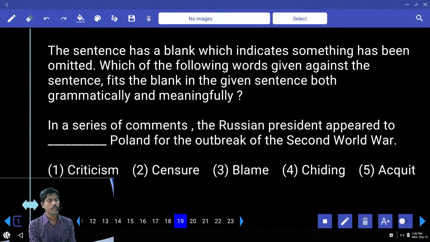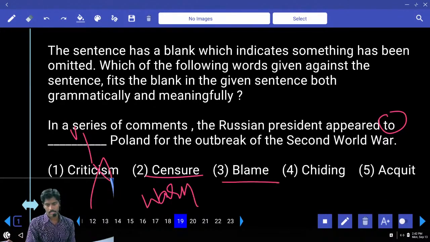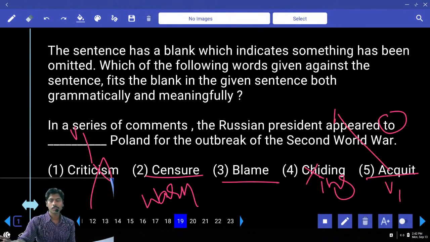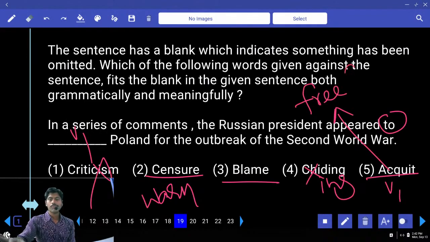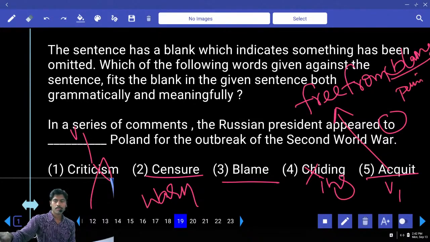In a series of comments, the Russian president appeared to dash. After to, what is needed? Appeared to criticism Poland. Censure. Censure means giving warning or admonish. Blame Poland. Okay. ING, not correct. Acquit. Acquit means free from blame, free from punishment, free from penalty.